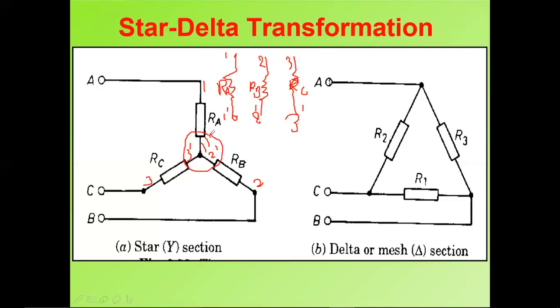Again I will repeat the definition of star: if I take three resistors, of different or the same value, and the same ends are connected at one point, it is called a star connection.